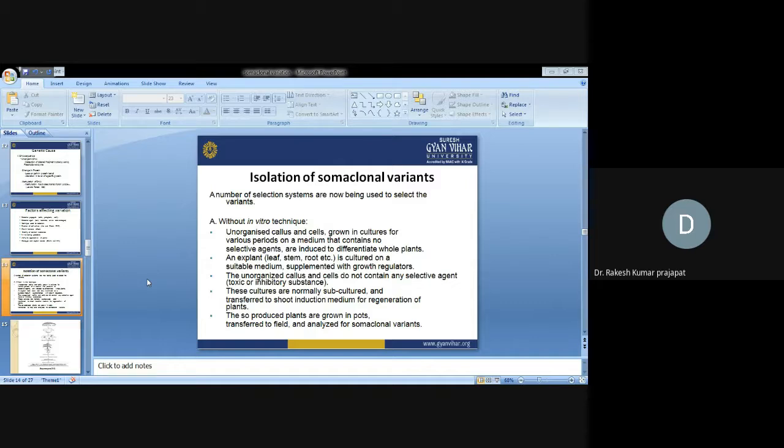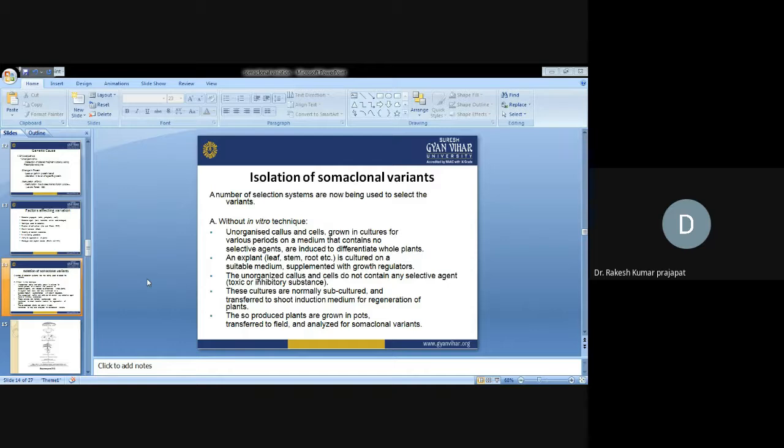There are a number of selection systems now available which are used to select the variants. There are two techniques: without in vitro selection or with in vitro selection. An unorganized, undifferentiated cell mass is known as callus during tissue culture. This unorganized callus or cell, grown in culture for various periods of time on medium that contains no selective agent, is induced to differentiate into whole plants.